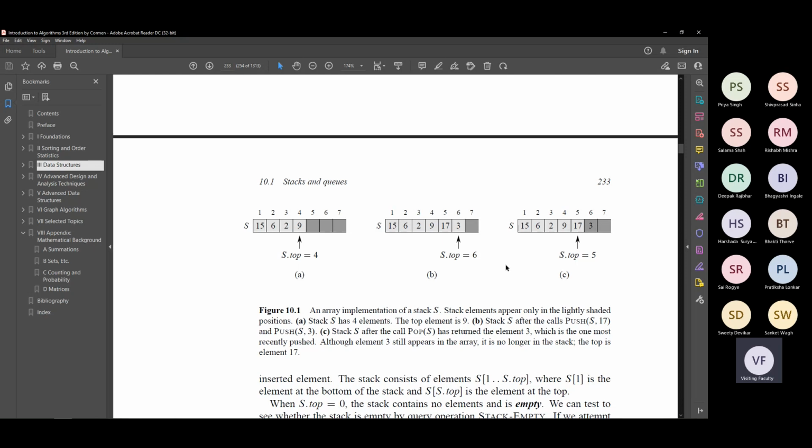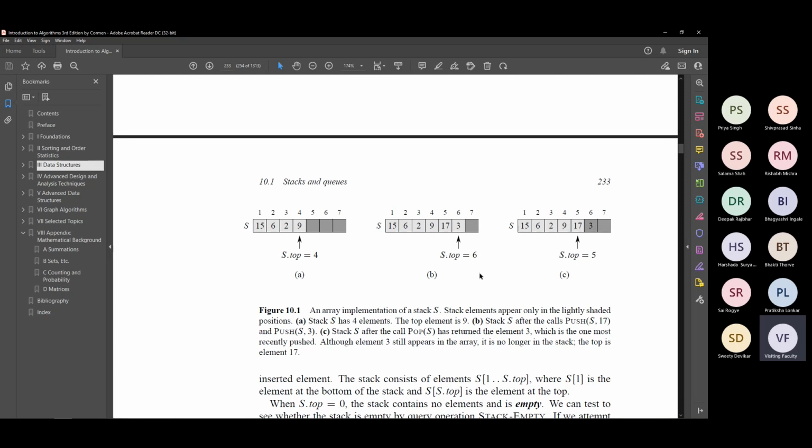Okay. Now in figure C, what do we do? So this is something that we did yesterday, but let me explain it once again in this figure. After figure B, look at this stack S, and now we will remove 3. But you don't really have to mention which element to remove, right? Stack always removes the top element.